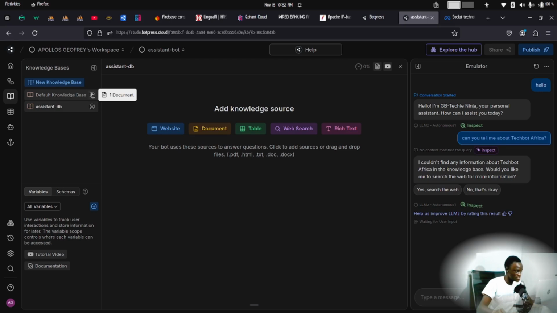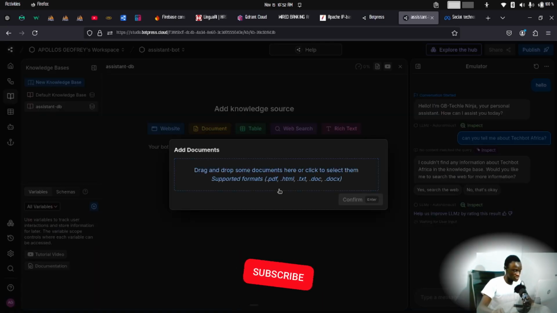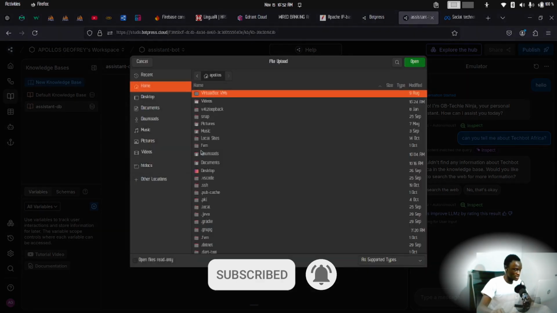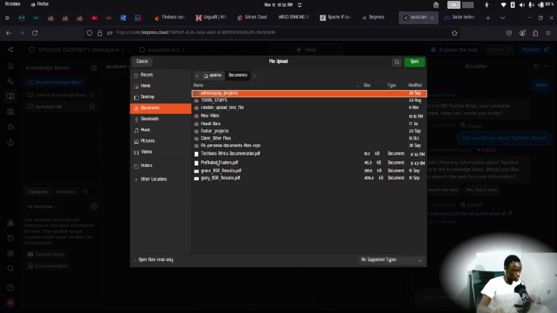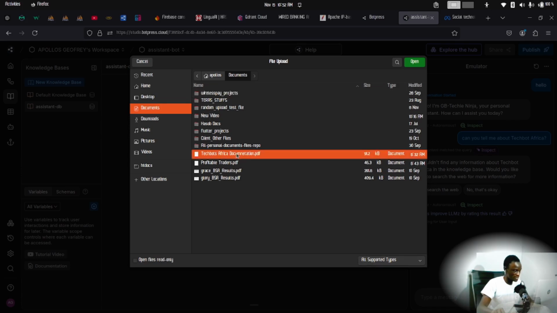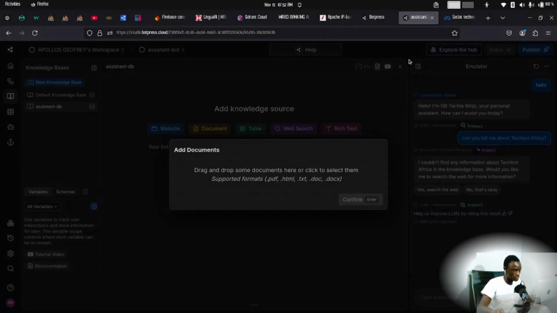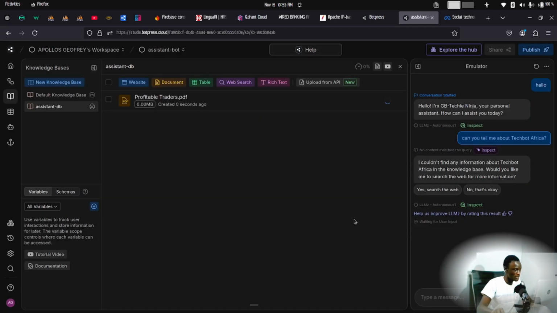These are existing knowledge bases that Botpress created for us by default. I really don't want to use that default knowledge base, so we created ours, and we can add a couple of knowledge resources. You can pull up documents, websites, or web pages into a knowledge base. So we have two documents, a PDF document. I'll click on that and head over to my documents to pick those two PDF documents. TechBot Africa is here, and then profitable traders. Upload that, and it's going to say confirm. Loading, a couple of seconds. Alright, our two documents are uploaded successfully to the knowledge base.